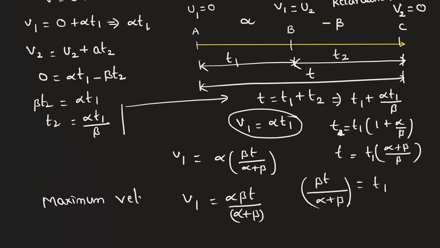Maximum velocity, because there the acceleration changes, with final limit v1. When the retardation starts, the initial velocity is the same value. So that is going to be the maximum value here in the middle. That value we found, v1 equals alpha